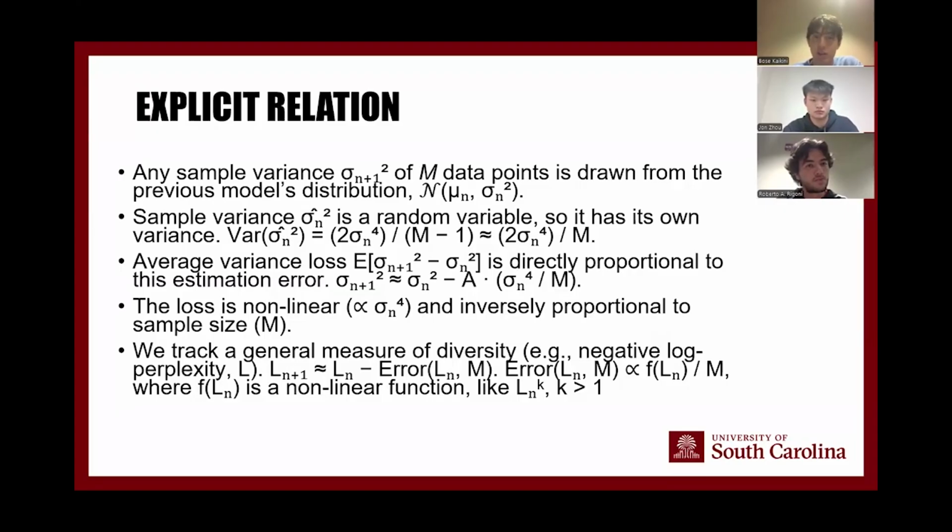We find that it's directly proportional to the estimation error, right? You can see right here, for this generation, it's approximate to this. The loss is nonlinear, which means that it does work for a higher dimensional nonlinear set. We can see this through the last point. If we look at the general measure of diversity, which would be our metric, we see that it is, again, nonlinear for some f.